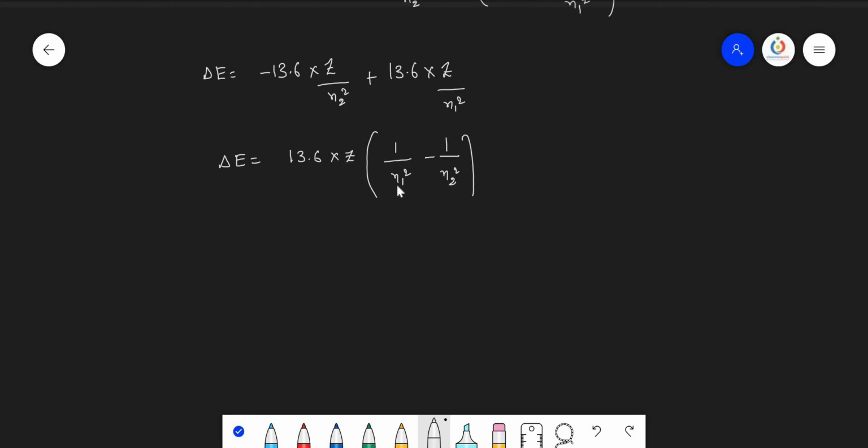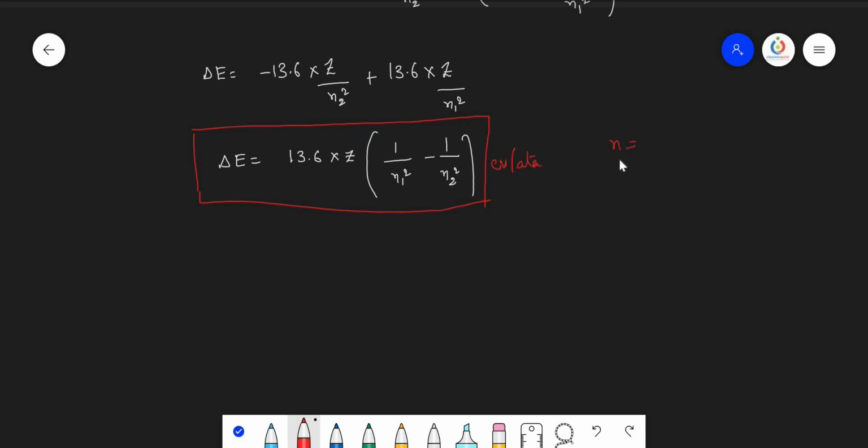You can put any orbits here. It is not necessarily the first orbit. It may be second orbit, third orbit, fourth orbit. See, if you want to calculate, this is the important equation. So here you'll get the answer in electron volt per atom.